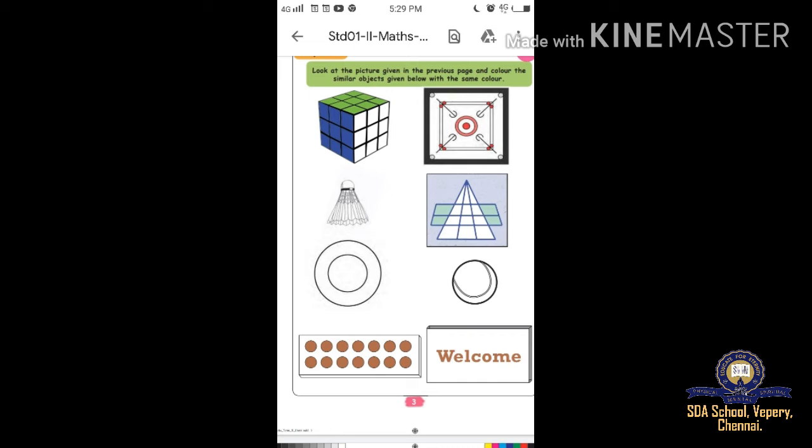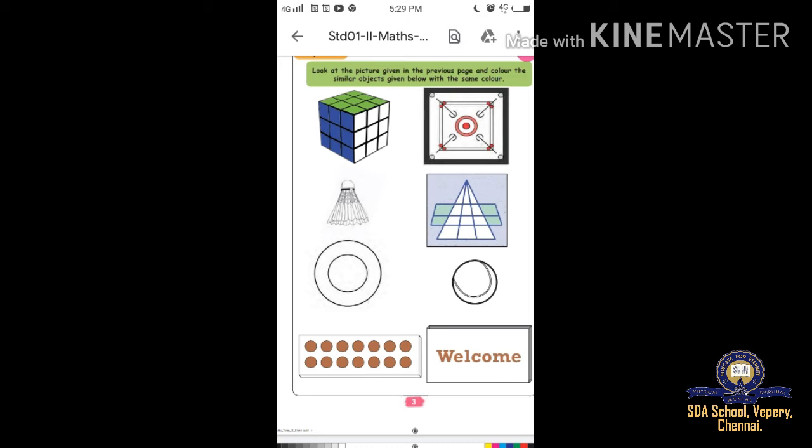Then the carom, what is the color of the carom? In the middle red color and inside yellow color. You have to color it. Then the odd bulliatum, what is the color? Orange color. The triangle shape, you have to color it in orange. Then the shuttlecock, the cock color is light yellow on the top, then outside green color, yellow and green.